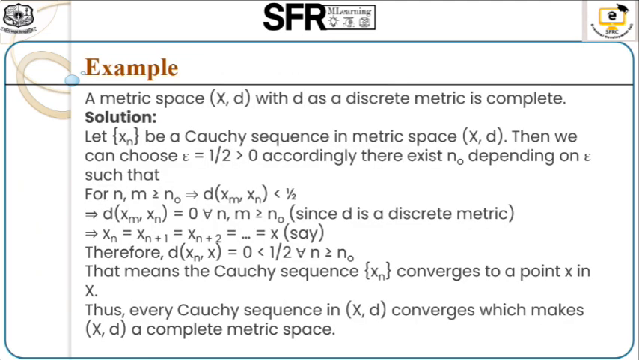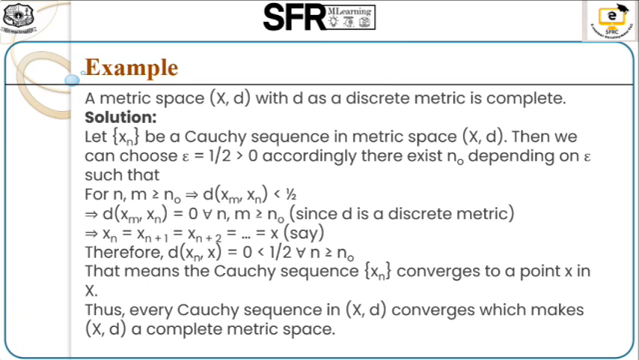So, first example: a metric space X comma d with d as a discrete metric is complete. Discrete metric means the distance between any two points is 0 or 1. So first we take a sequence, that is a Cauchy sequence, in the metric space X comma d.